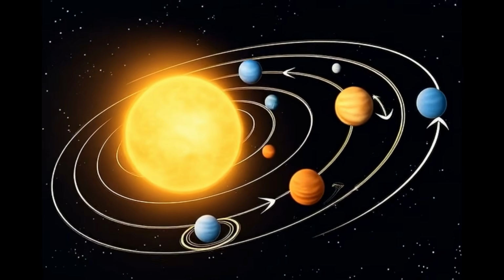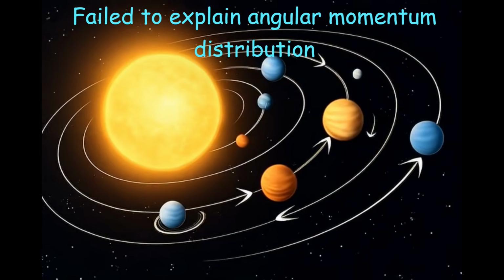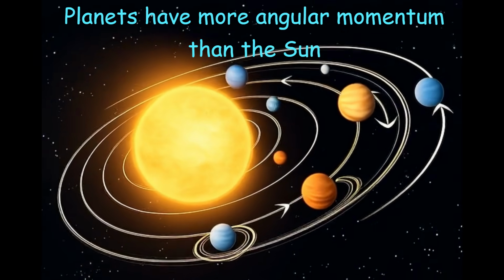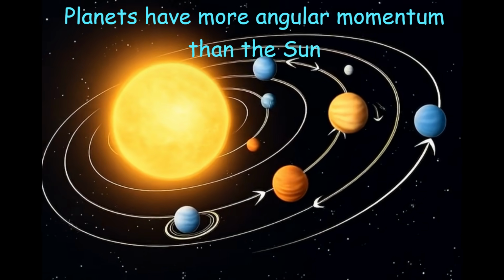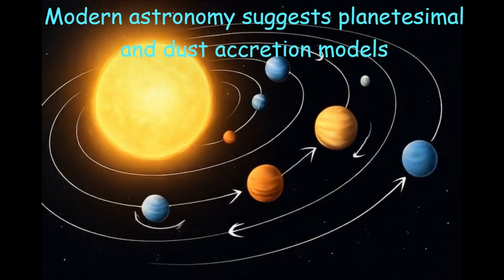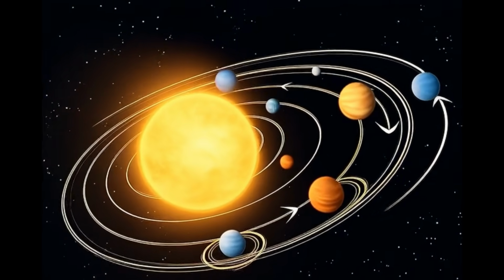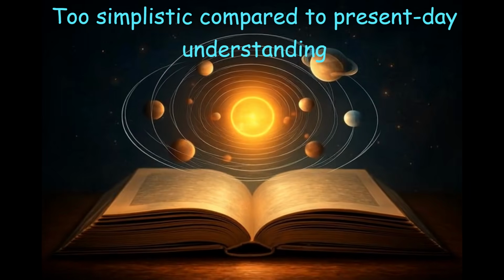However, the theory had some important shortcomings. It could not explain the distribution of angular momentum. The sun holds most of the solar system's mass but very little of its angular momentum, whereas planets have much more. It was later found that planets probably formed through planetesimal and dust accretion models, which are more detailed than Laplace's simple rings. Overall, the theory was too simplistic compared to modern astronomy.